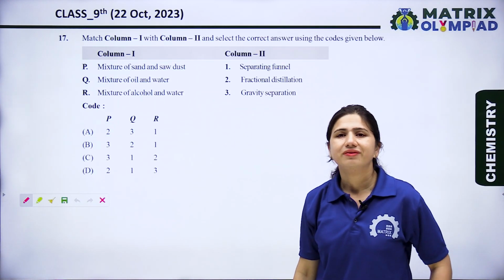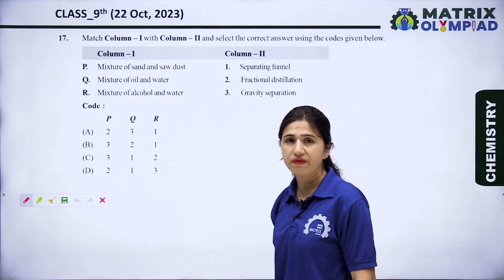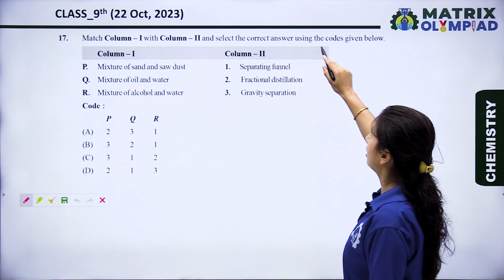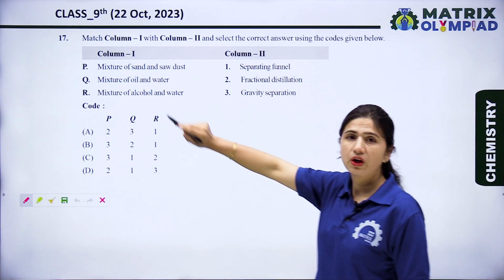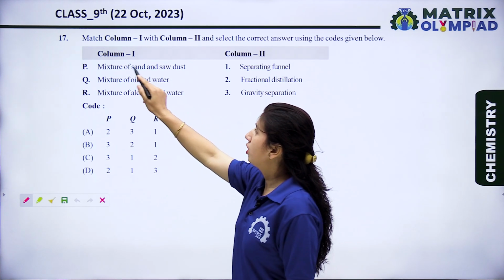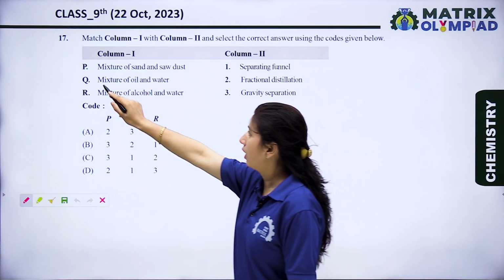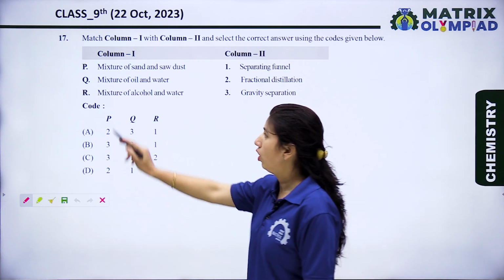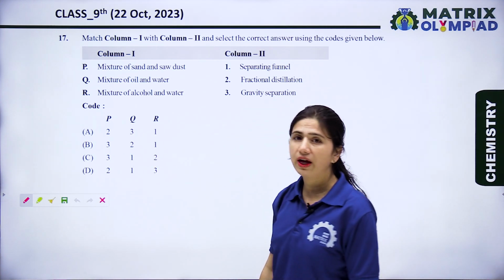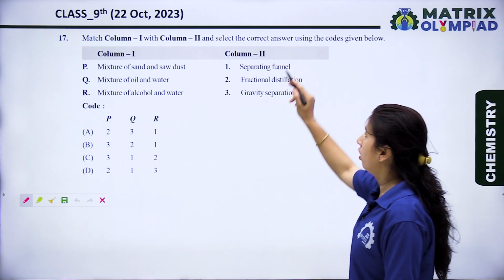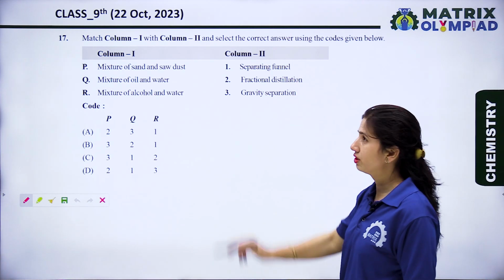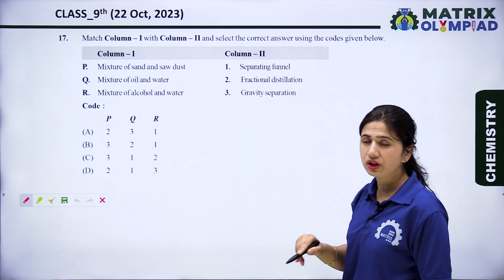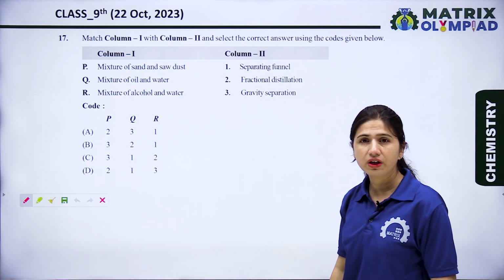Okay. Now let's see question 17. Match column first with column second and select the correct answer using the codes given below. Column first: P, mixture of sand and sawdust; Q, mixture of oil and water; R, mixture of alcohol and water. In column second, there are different techniques. First is separating funnel, second is fractional distillation, and third is gravity separation.